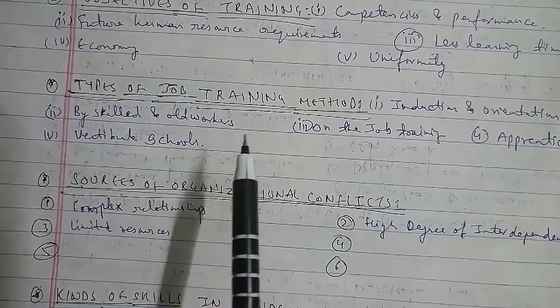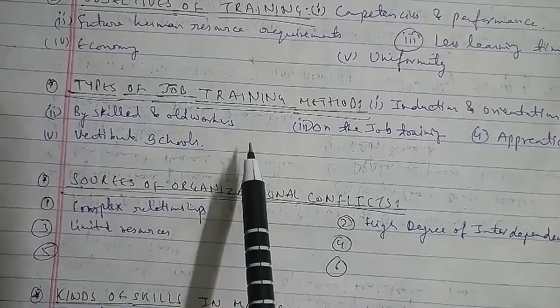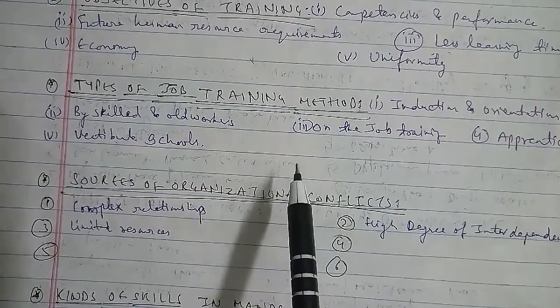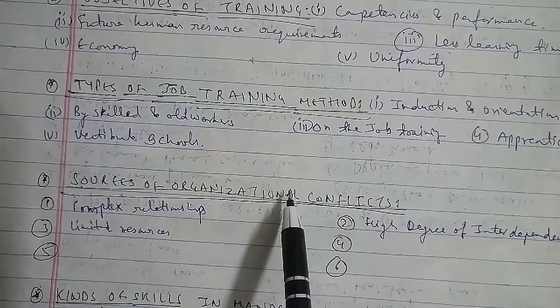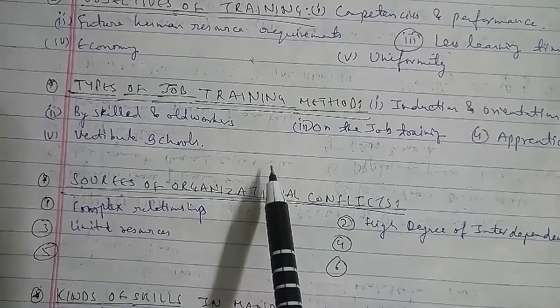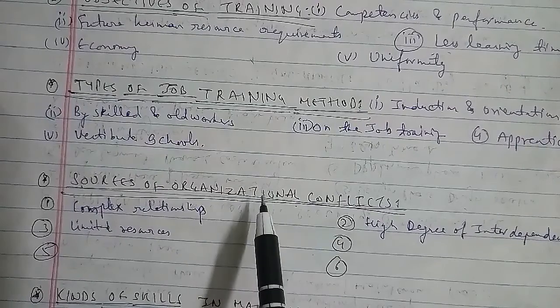Then we have unit 5, which is project management: project network analysis, CPM, PERT, project crashing, and resource leveling. As for unit 2, we'll end with this class only.